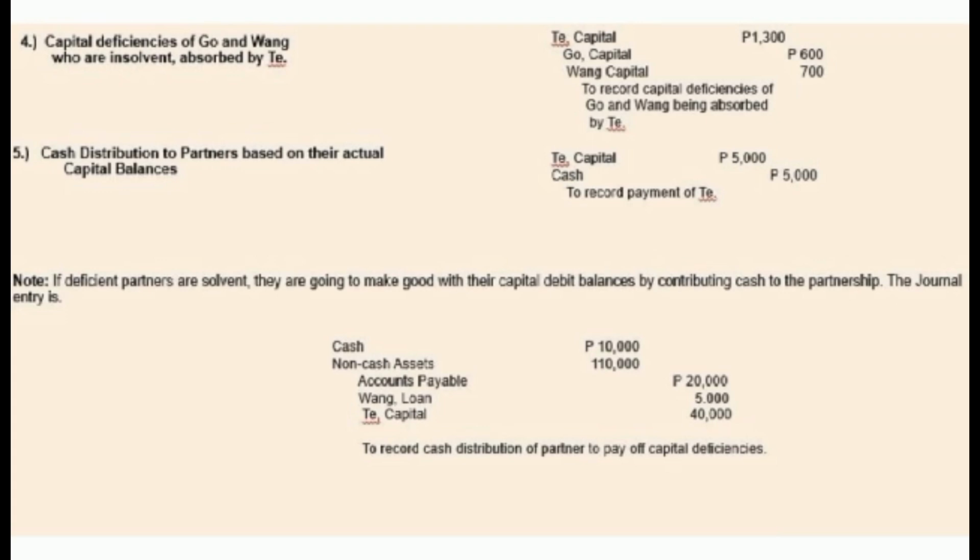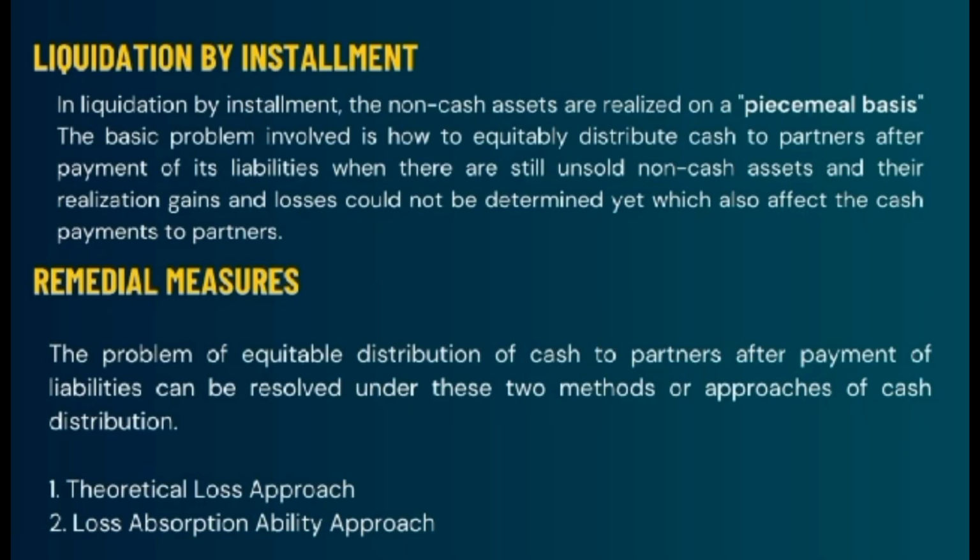Note, if deficient partners are solvent, they are going to make good their capital debit balances, contributing cash to the partnership, with a journal entry to record cash contribution of partners to pay off capital deficiencies. So, the cash is 10,000 pesos. The non-cash assets is 110,000 pesos. Accounts payable is 20,000 pesos. Wang loan is 5,000 pesos. And the T capital is 40,000 pesos.